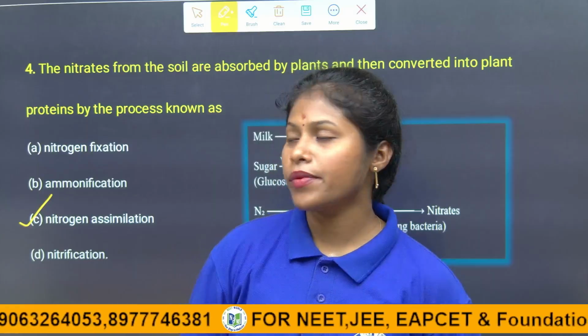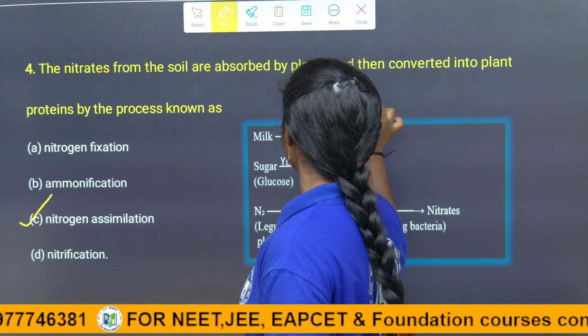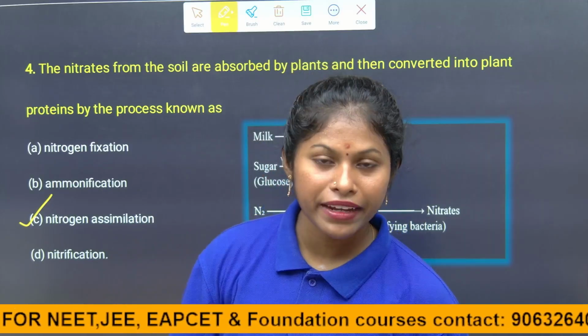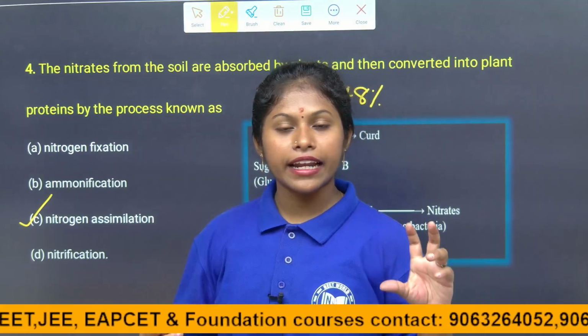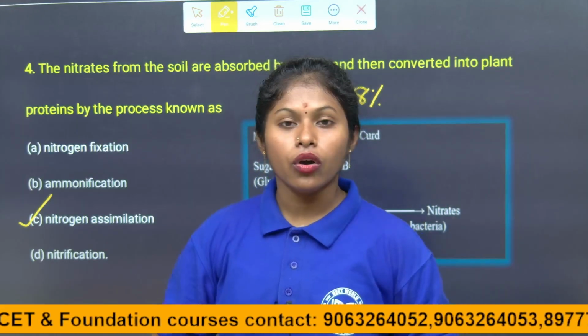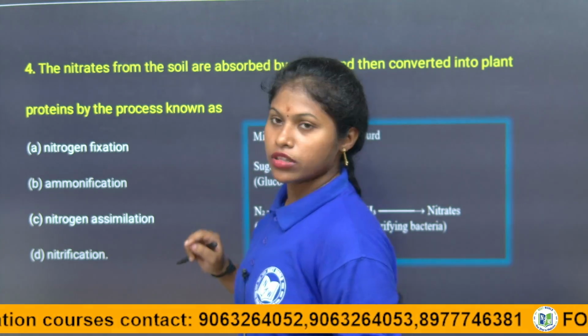But the stable nitrogen component in the atmosphere is always 78%. How is it stable, children? Because it is again given back into the atmosphere by denitrifying bacteria. The denitrifying bacteria help to convert the nitrates into nitrogen, right, children? So this is what about the fourth question.